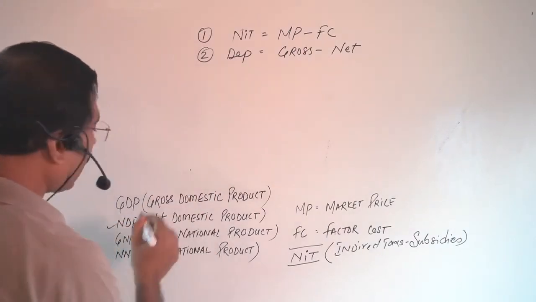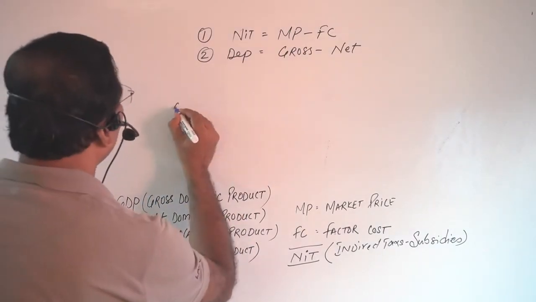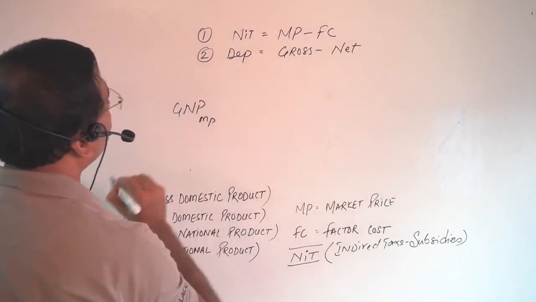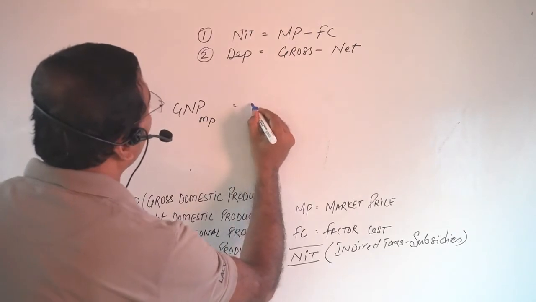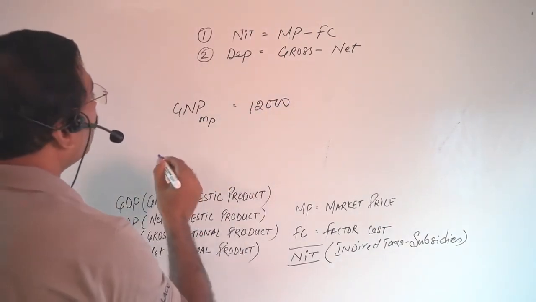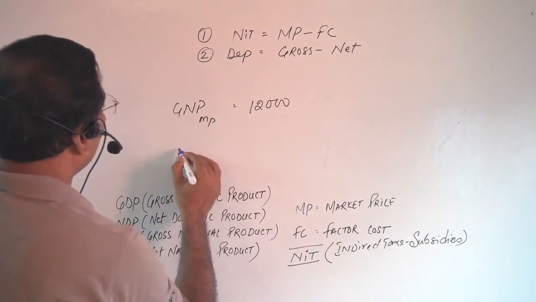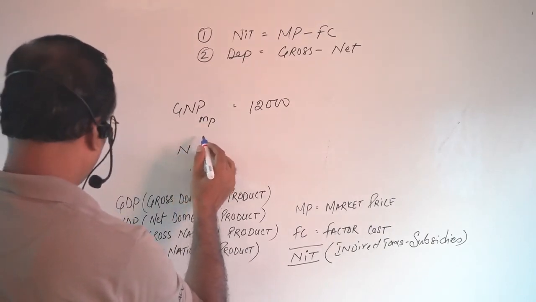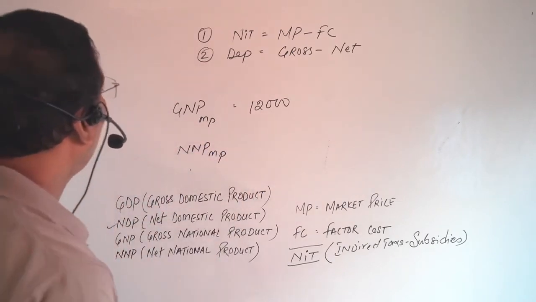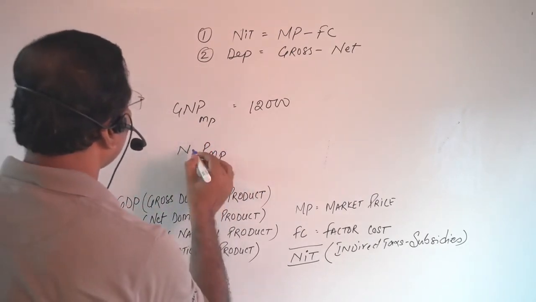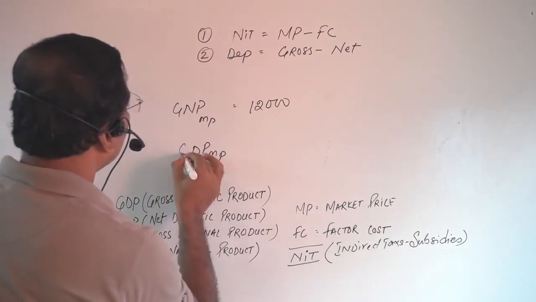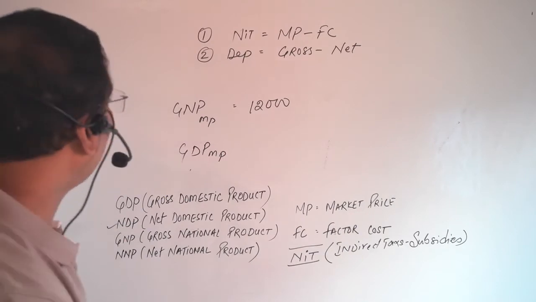national product and domestic product. If here is GNP MP, this is given 12,000 crore. Okay, and you have to find out GDP MP.